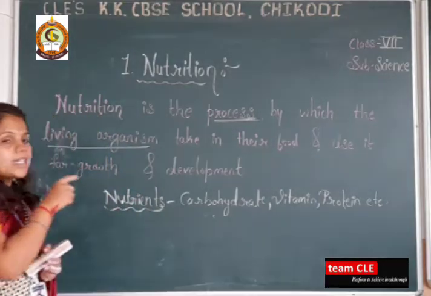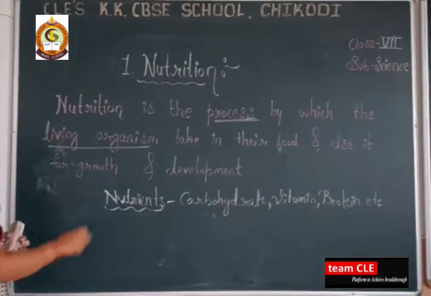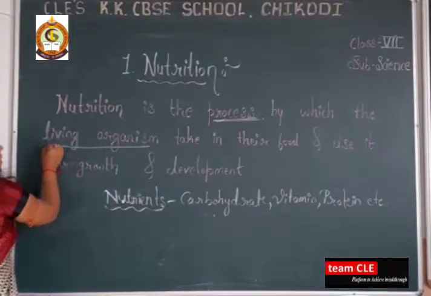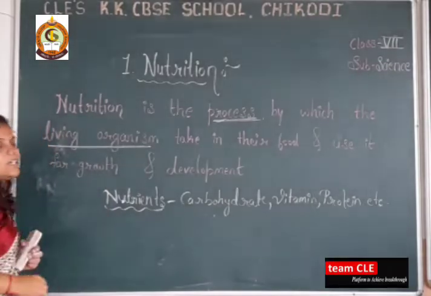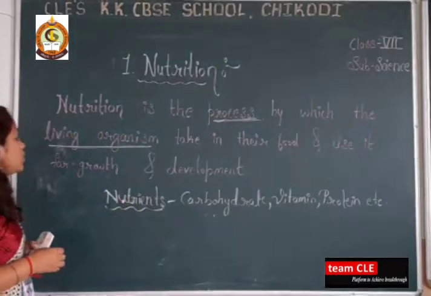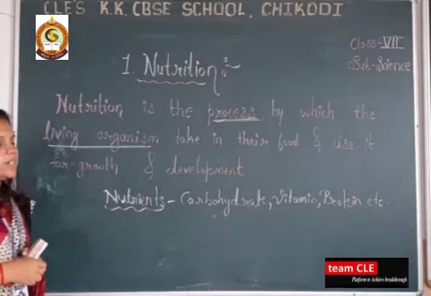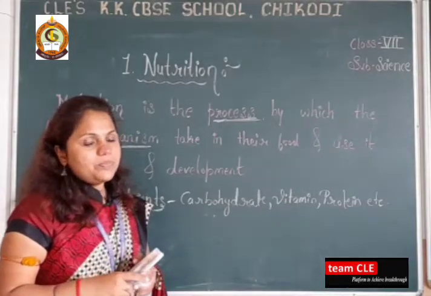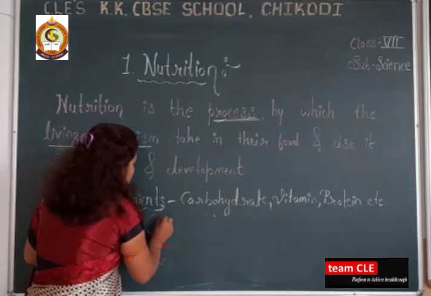Once again I am repeating: the nutrition process is the process by which the living organism takes in their food and uses it for growth and development, whereas nutrition means the components of the food.